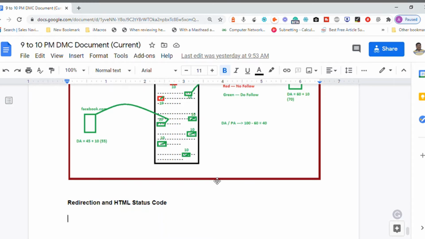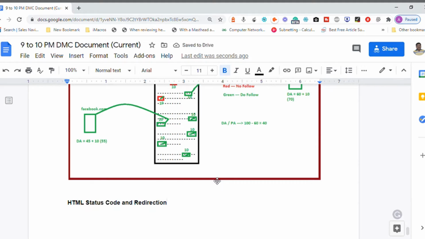So we are going to discuss redirection number one and the HTTP status code. Let me put the status code first and the redirection concept next. HTML is a language that is used to communicate with machines, especially the crawlers or the search engine spiders. That was one of the languages.